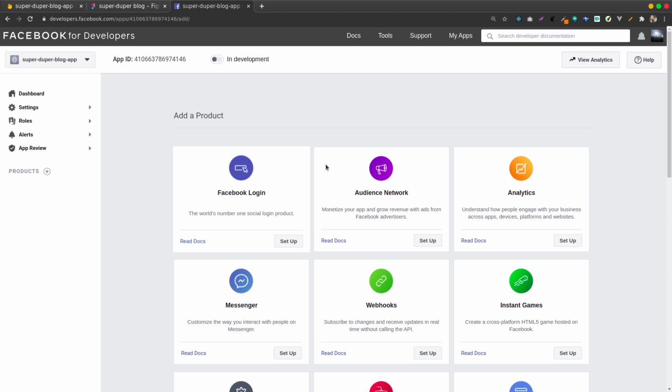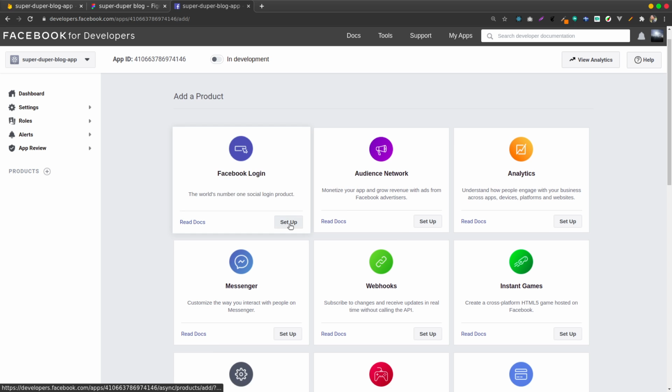If I advance, you can also look at things like web payments and instant games. But for now, I just need Facebook login. So I'll just set up Facebook login, and of course, it will give a quick start on how to use Facebook login. Because I told you before, you can use Facebook login without Firebase.